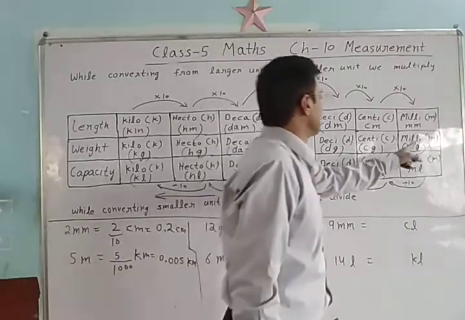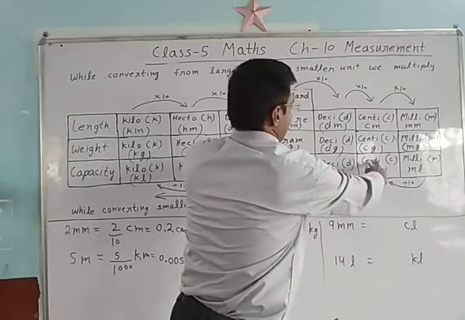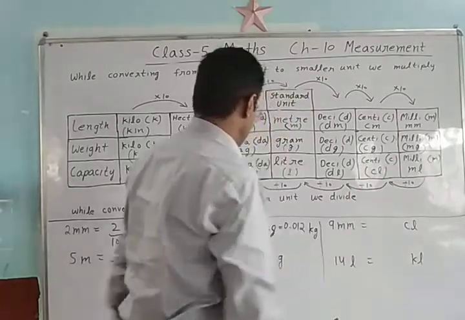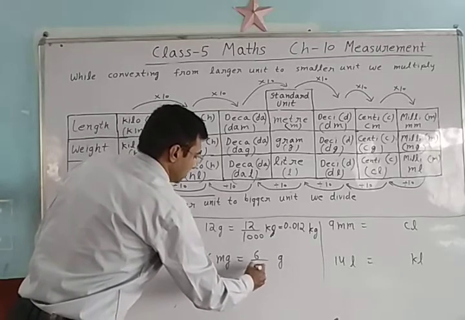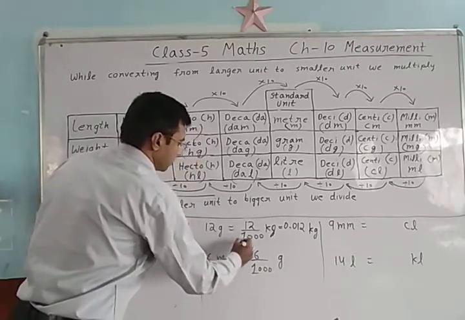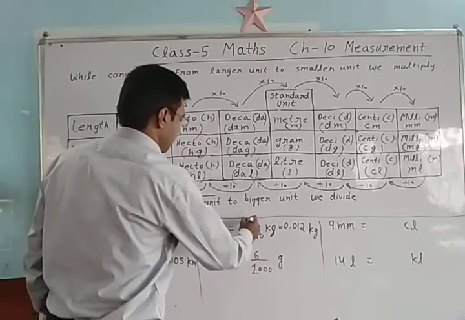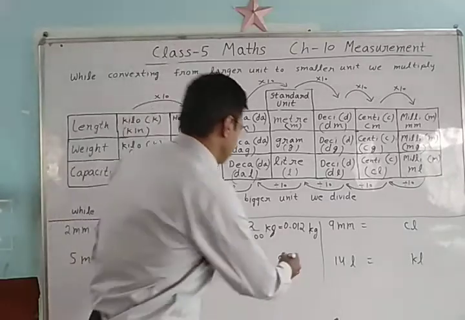Now 6 milligram, how much gram? See here, this is milligram, we have to convert it into gram, divided by 10, 10, 10. 6 milligram, write 6 in the numerator and 1000 in the denominator. Clear? I hope you all have understood. 6 by 1000.